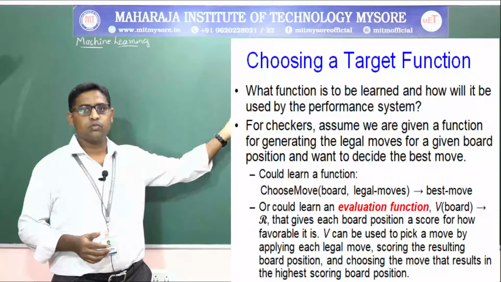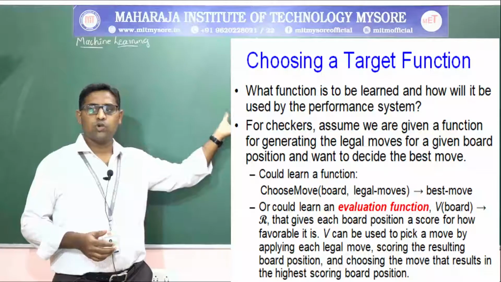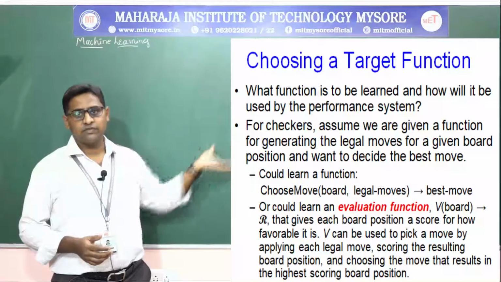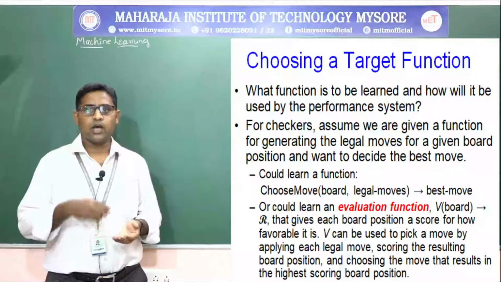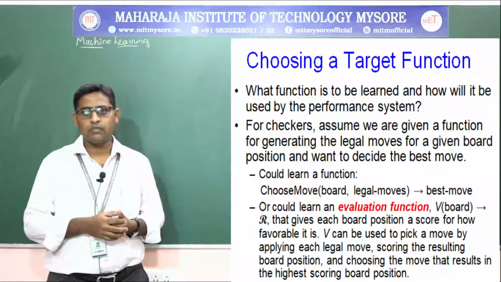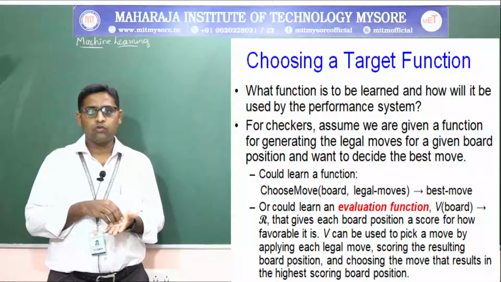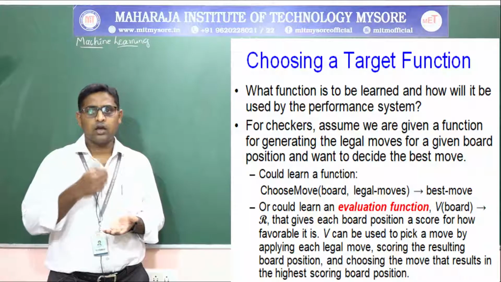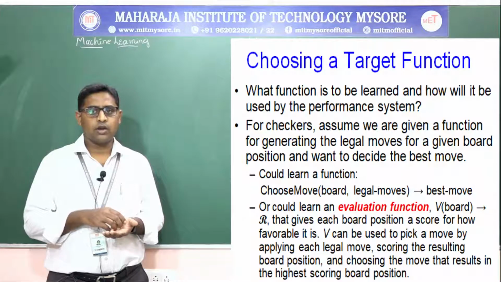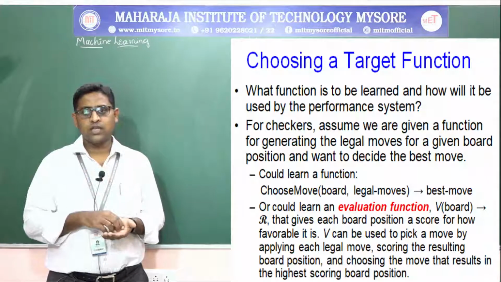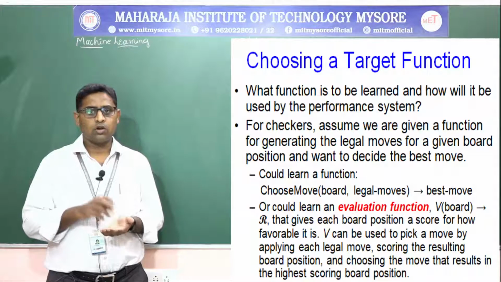that is, the resultant move is R. That gives each board position a score, how favorable it is. Say, for example, in a regular chess game, if you make a move with the soldier, and if we diagonally move a soldier and take out an opposite coin, then it will be only one single coin that is taken out, right?